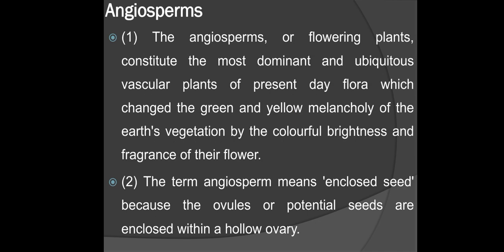Now the next group is Angiosperms. The angiosperms, or flowering plants, constitute the most dominant and ubiquitous vascular plants of present-day flora, which changed the green and yellow melancholy of the earth's vegetation by the colorful brightness and fragrance of their flowers. The term angiosperm means enclosed seed, because the ovules or potential seeds are enclosed within a hollow ovary.